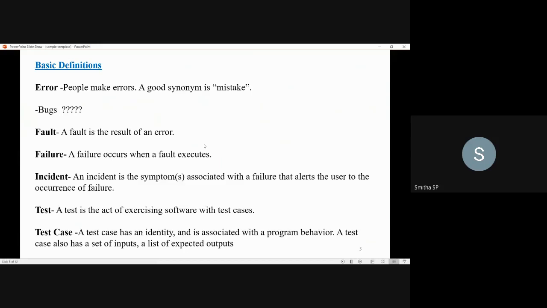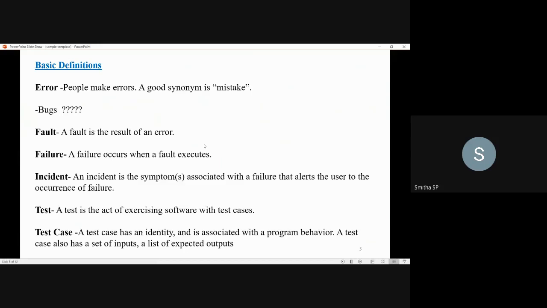Then what is an incident? An incident is a symptom associated with the failure of a software that alerts the user to the occurrence of failure. It gives some symptoms about the failure of a system. Those symptoms we call an incident. Next, a test is an act of exercising the software with the test cases. Then what is a test case?